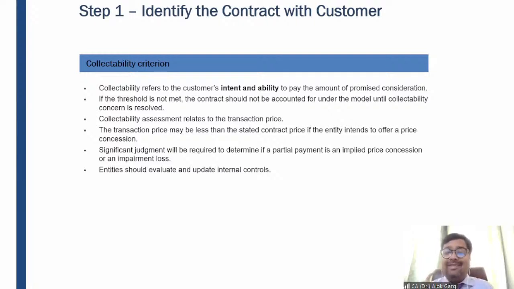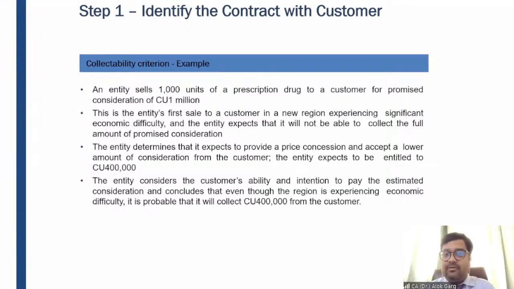Okay, so in this case, the amount which is probable to recover, the amount which is probable to be collectible, is considered as revenue. That amount needs to be taken into consideration as the transaction price of the contract with the customer, and that amount needs to be recognized as revenue. The total amount should not be recognized as revenue till the time it becomes collectible, right? I hope you guys have understood, friends.